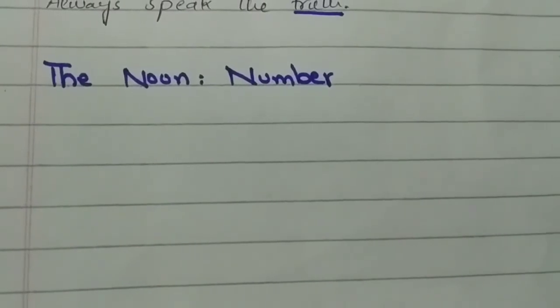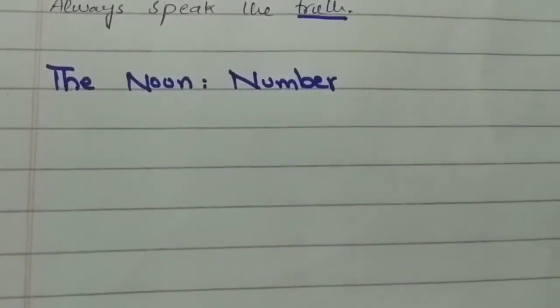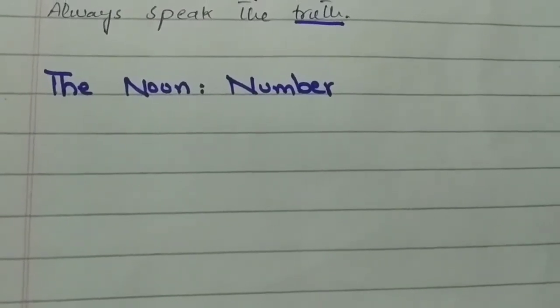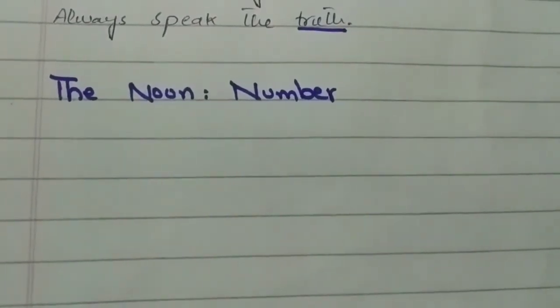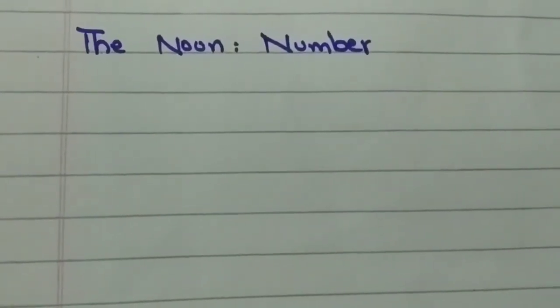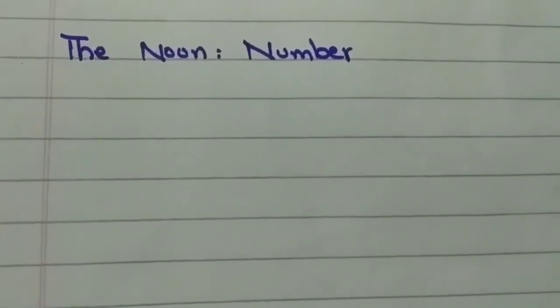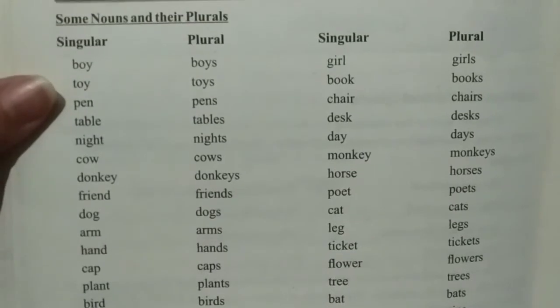Now we are going to discuss about the numbers of noun. So there are two numbers in English, singular and plural. The singular number denotes one person or one thing or one place, and the plural number more than one person, one thing or place.